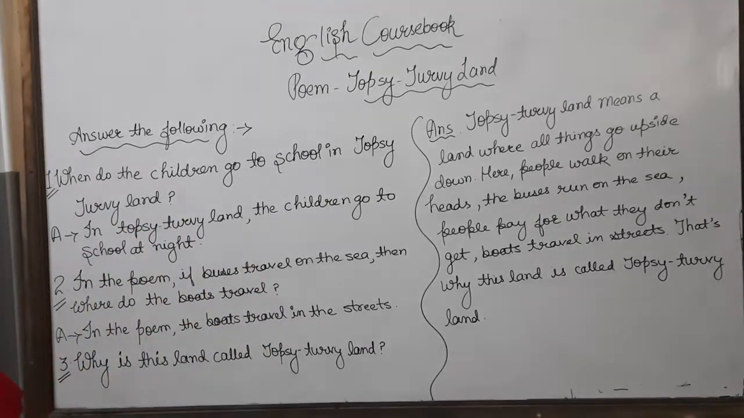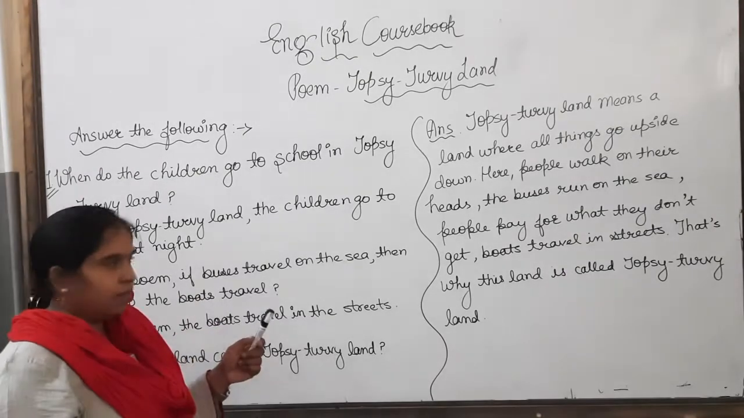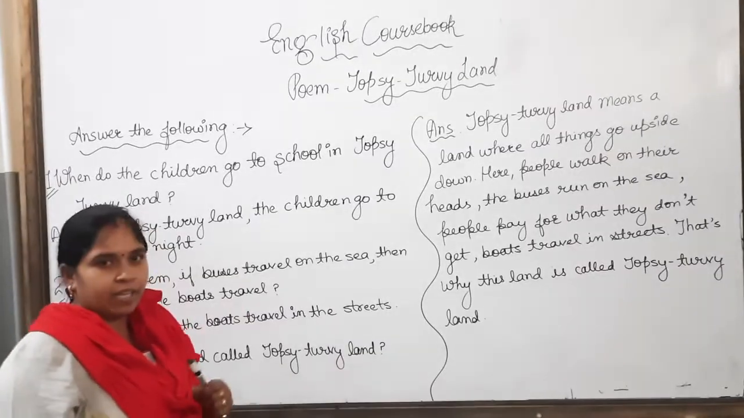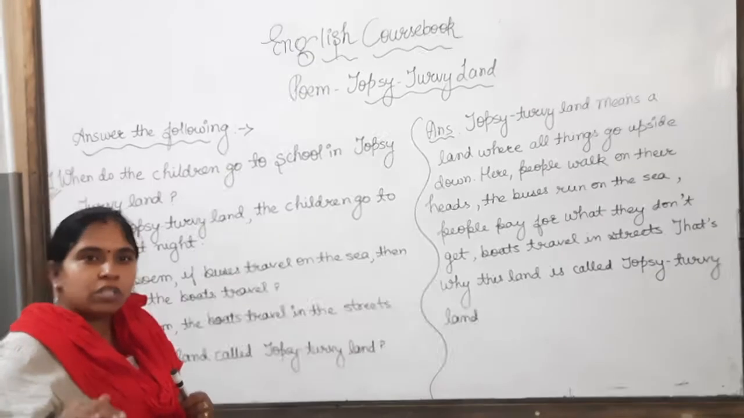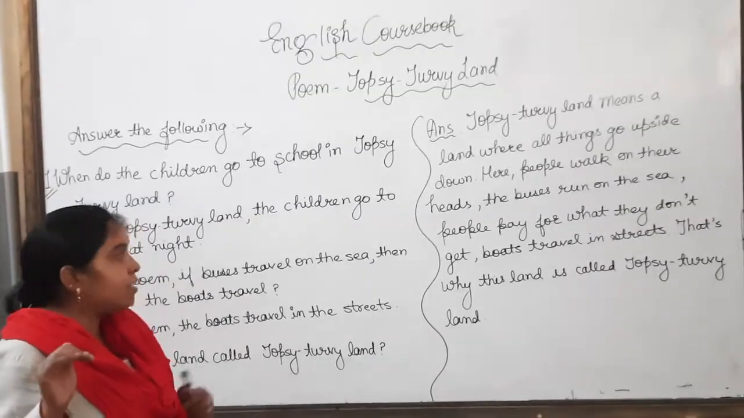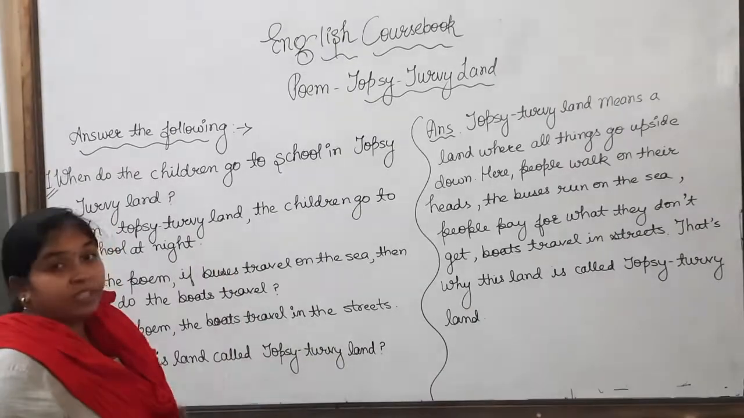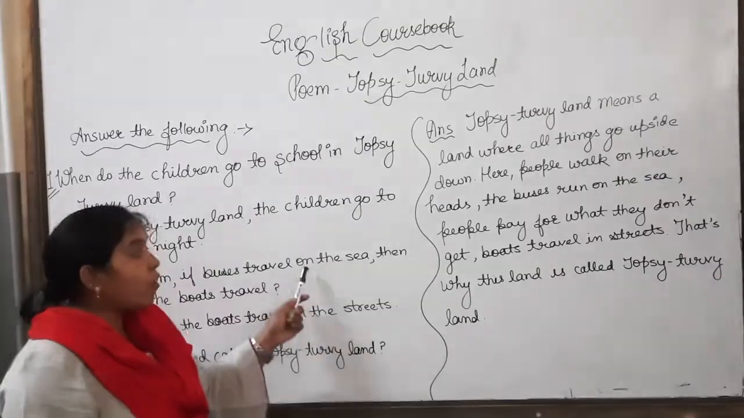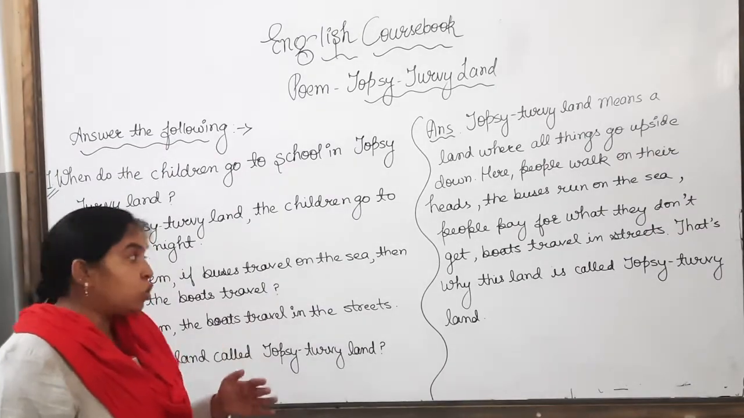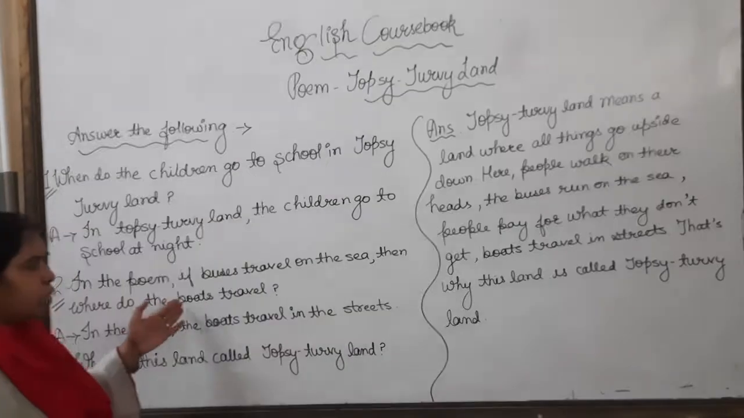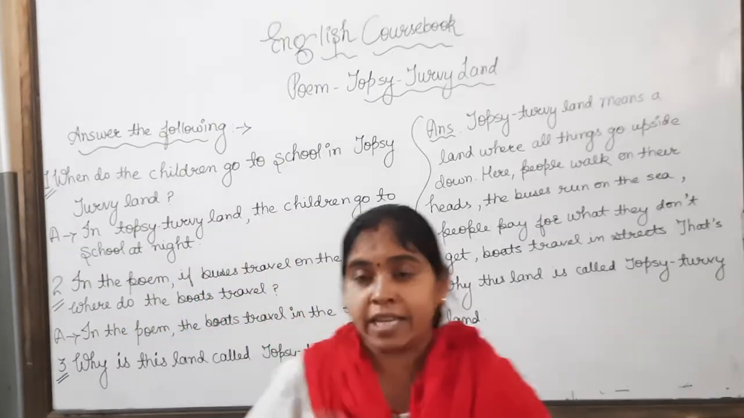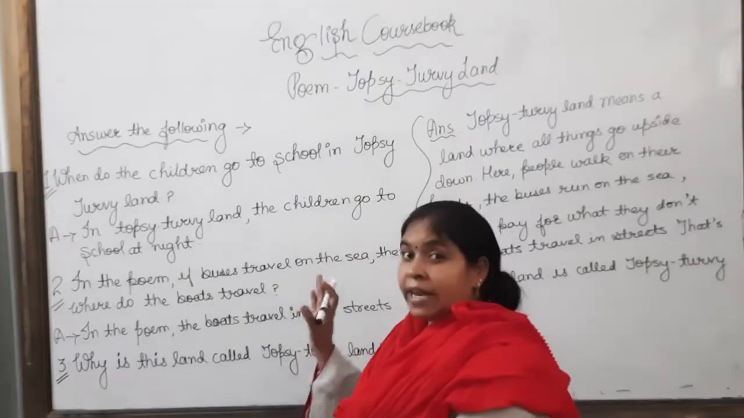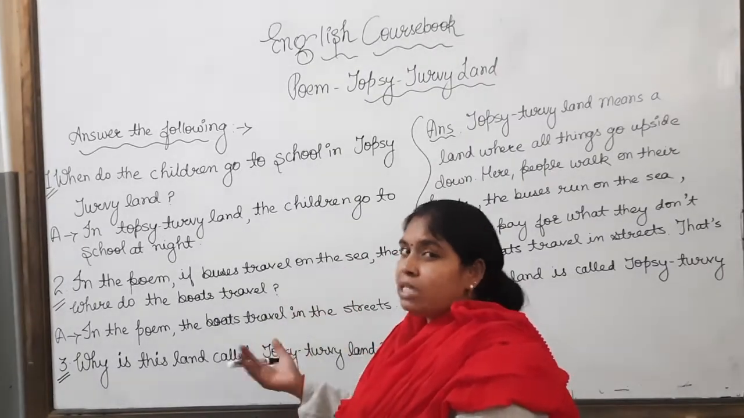Now next question. Question number 2. In the poem, buses travel on the sea. Now students, usually buses travel where? On the roads, on the streets. But here in this Topsy-Turvy Land, the buses travel on the sea. So the question is, where do the boats travel? The boats normally travel in the sea, but here it is the totally opposite thing.